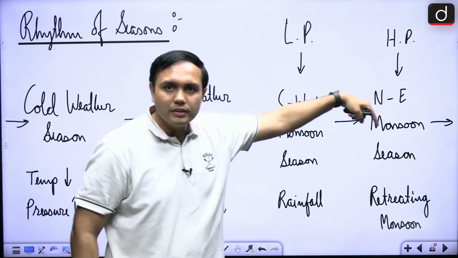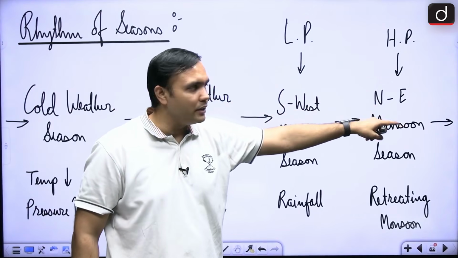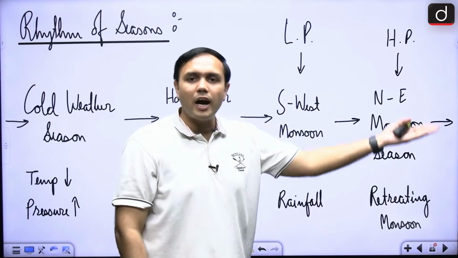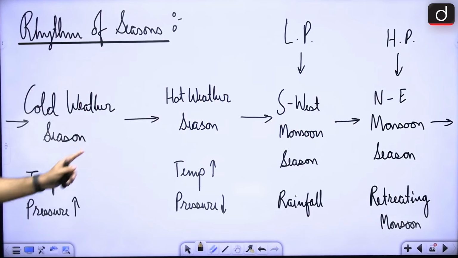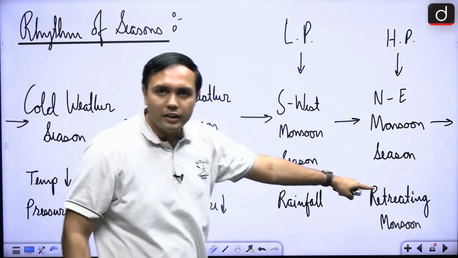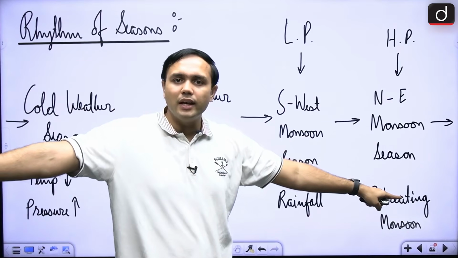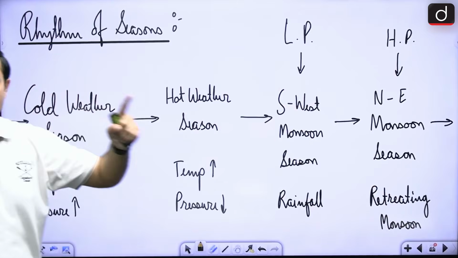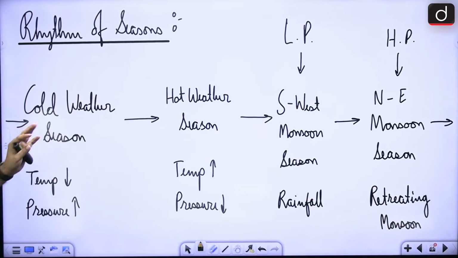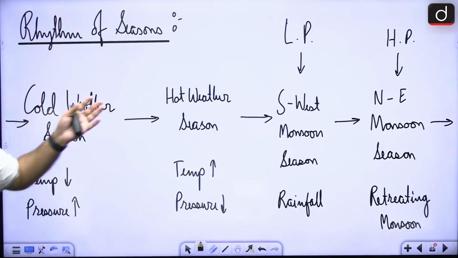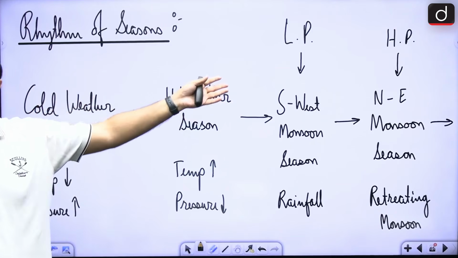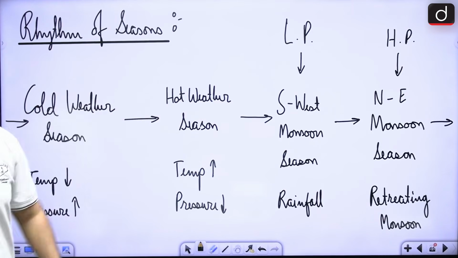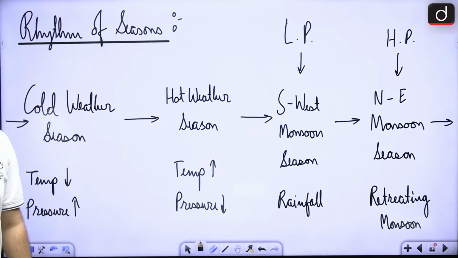And when the winter season is now arriving again, what is happening? Because of temperature dipping, there is high pressure, the same condition that you had seen. Hence, what you will see is there is retreating monsoon because the ITCZ has shifted below the equator, right? So this whole rhythm of season keeps on happening. So from cold weather where there is high pressure in the Indian landmass to the hot weather seasons and during the monsoon months, there is intense low pressure, and that is attracting the monsoon winds towards the Indian landmass.